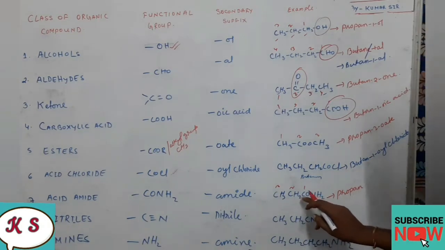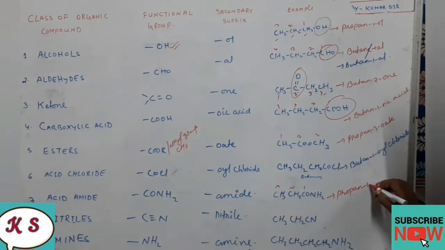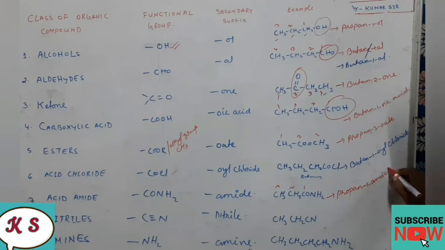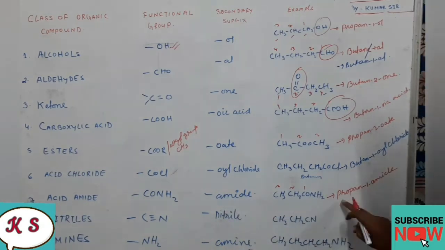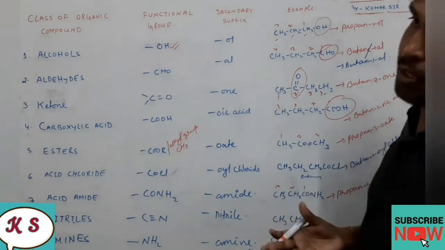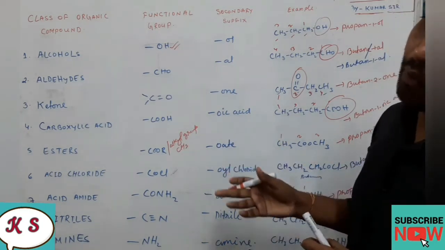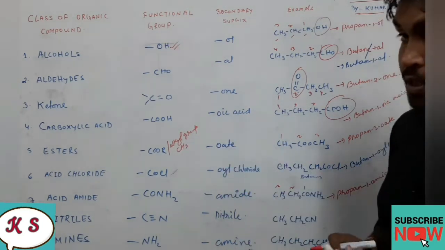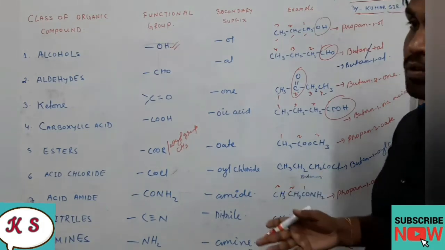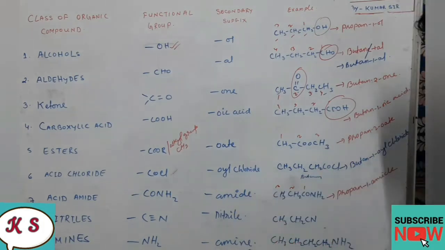So here propan 1 amide. At the end the name will come what? Amide. Propan 1 amide. If you don't want to write 1, then you can write propanamide also, but position number 1 is not required to mention, but position 2, 3 and 4, if amide is present, then you have to mention it. But at 1, if you are mentioning also, well and good. If not also, that is fine.